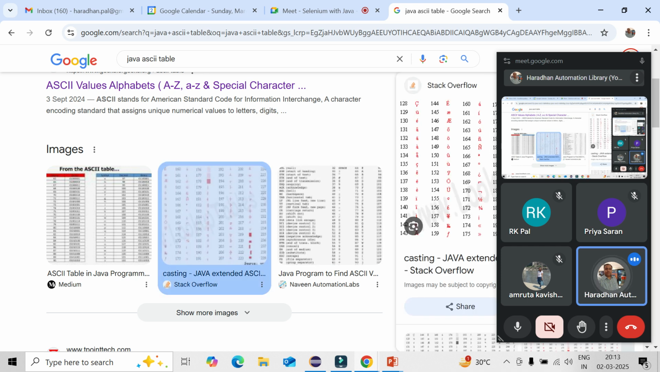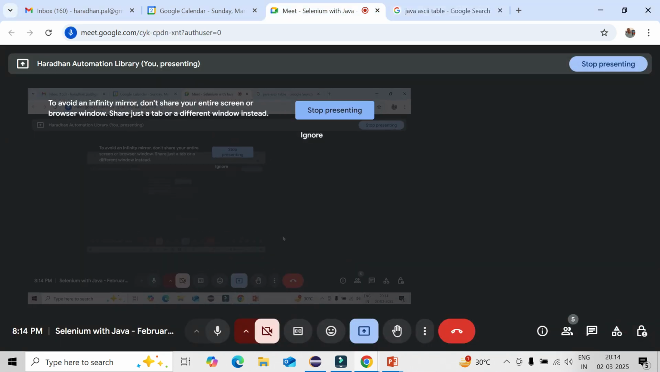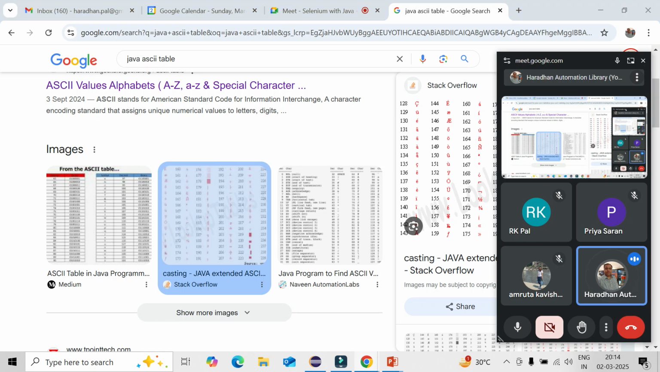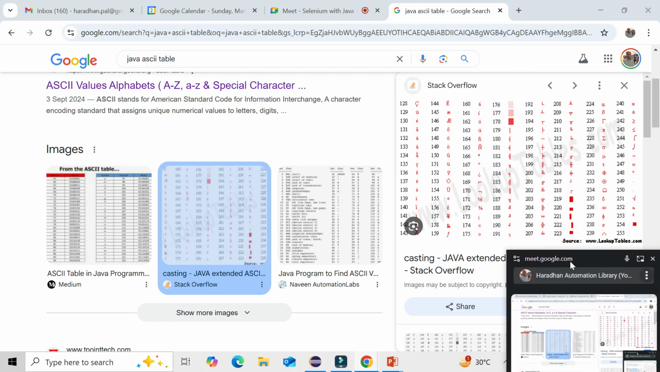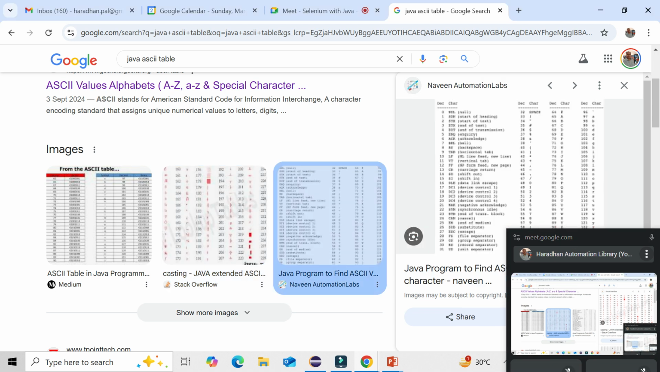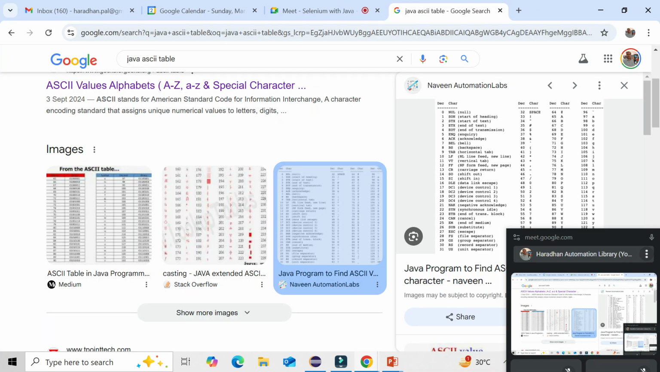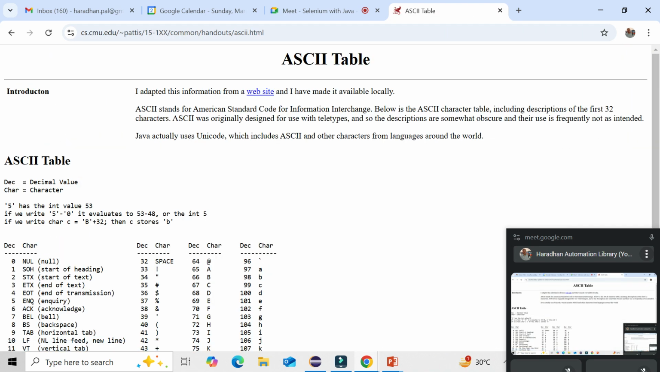So any images also you can see, right? Okay, so you could see here what is the ASCII value. So what are those? Okay, no, this is not also working. Let's see other table. ASCII table you can go. Yeah. Okay. Now see, go to your code.